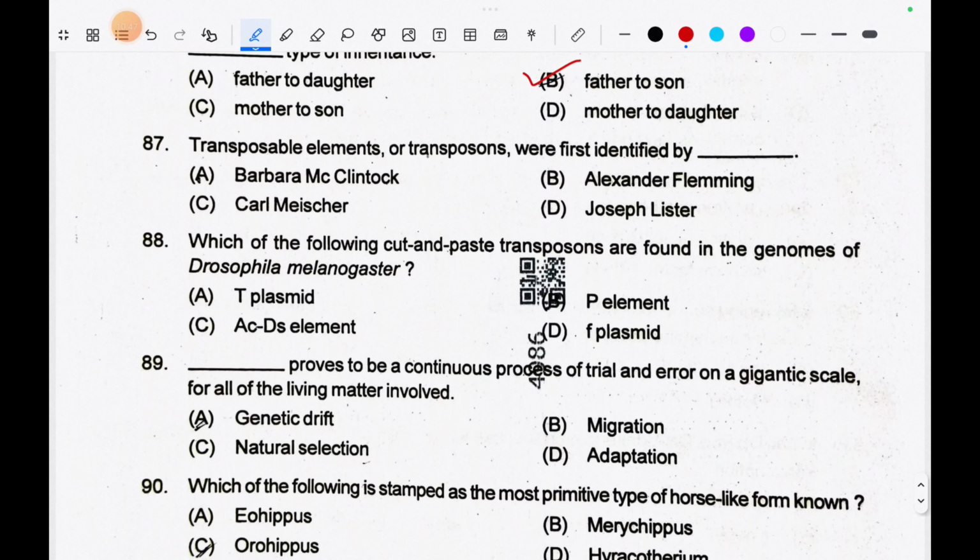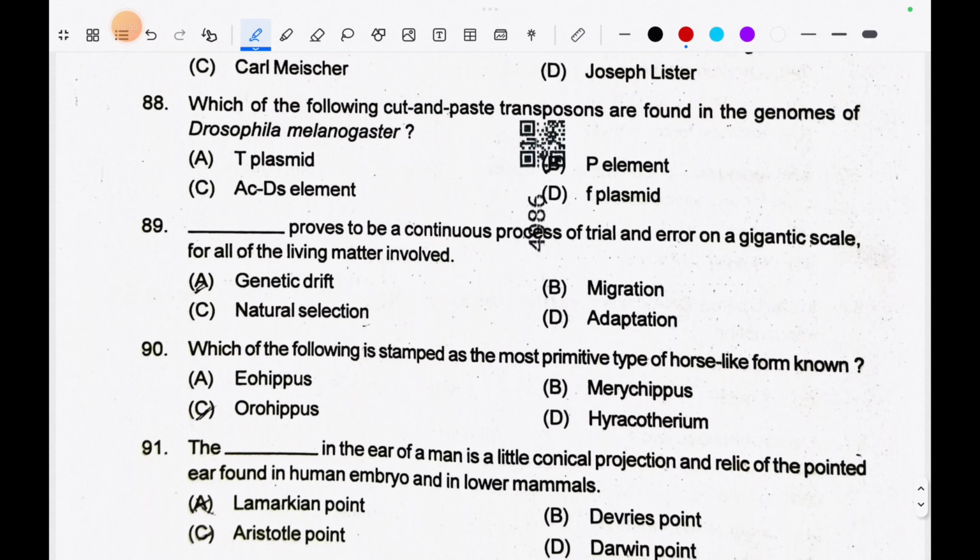87. Transposable elements or transposons were first identified by Barbara McClintock. 88. Which of the following cut and paste transposons are found in the genomes of Drosophila melanogaster? So the correct answer is P element.